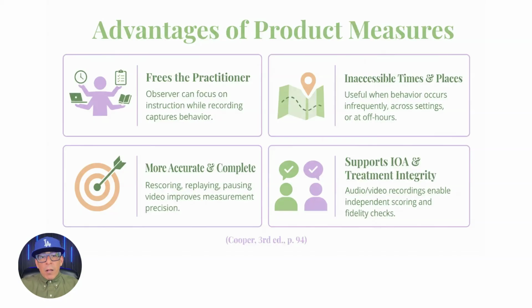Measurement from permanent products may also be more accurate, complete, and continuous because an observer can take time, rescore a worksheet, or replay a recording. Video recording can allow the observer to slow down, pause, repeat portions of a session, and examine the behavior repeatedly. Audio or video recordings can also help with inter-observer agreement data and treatment integrity assessment.